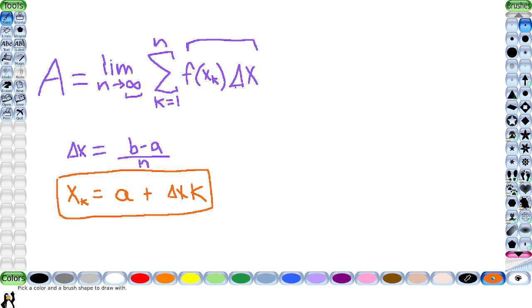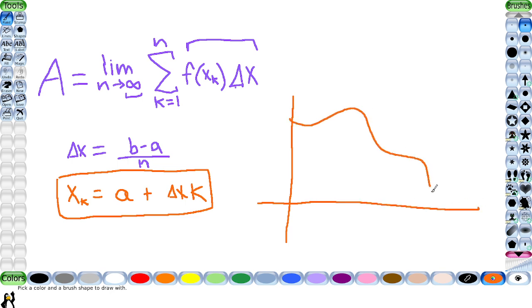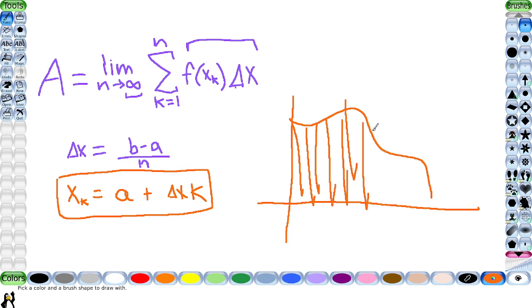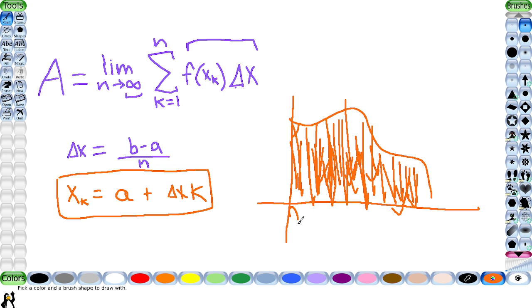Now I am really tired, so I'm not going to solve it, but as a representation, again, we have our graph, and then we have all of these infinite rectangles, so many you can't even think about how many are in these very specific bounds only.